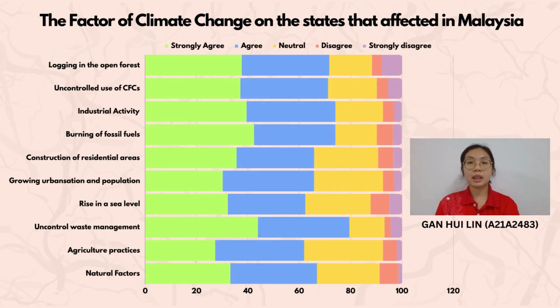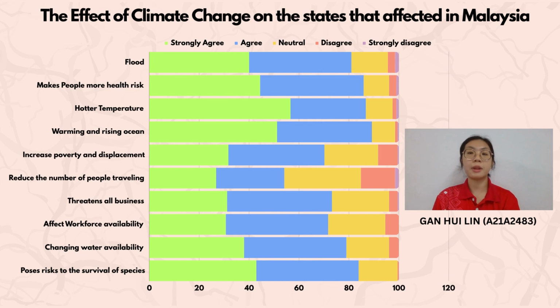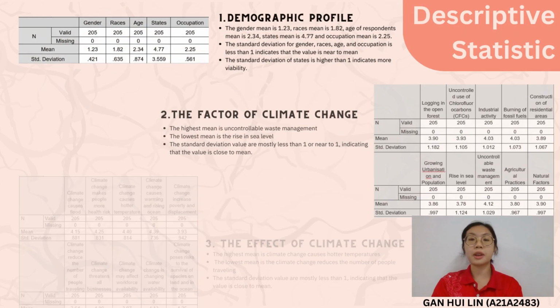This part will be explaining the data for the factors of climate change on states that are affected in Malaysia. According to the graph, we can conclude that all the factors are strongly agreed by the respondents involved in the study. This part will be explaining the data for the effects of climate change on states that are affected in Malaysia. According to the graph, we can conclude that all the effects are strongly agreed by the respondents involved in this study.